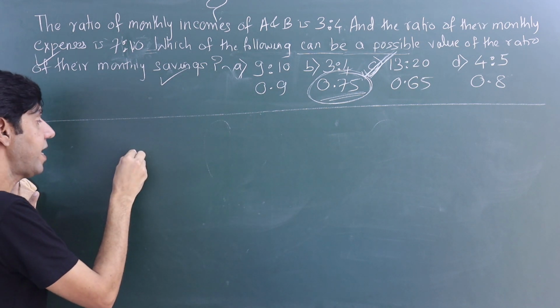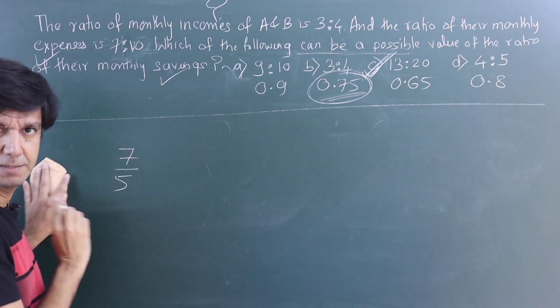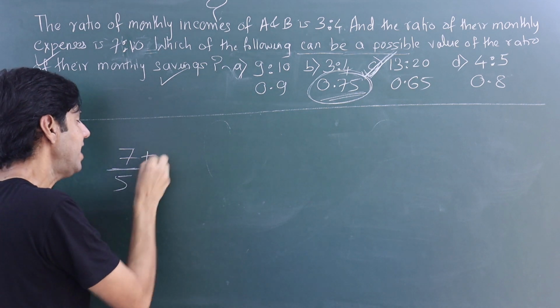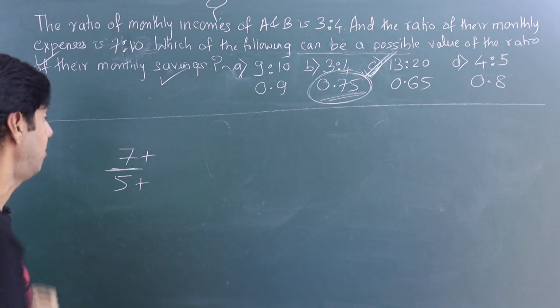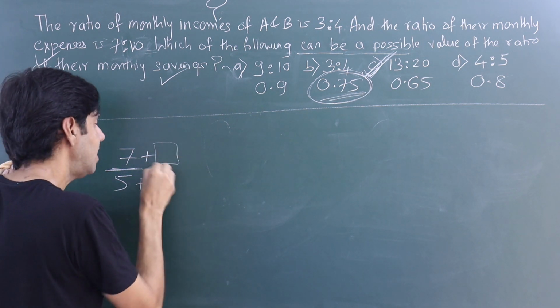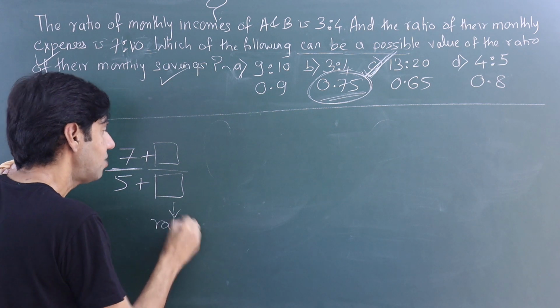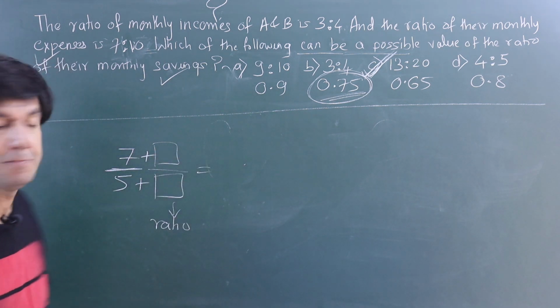Okay, so I'm taking a bigger value in the numerator, 7/5, randomly. So one ratio is 7/5 and I'm adding this time, students, some numbers to the numerator and denominator. And these two numbers that I add, I'll give you the ratio of them and you have to tell me the result. Will it be more than 7/5 or less than 7/5?